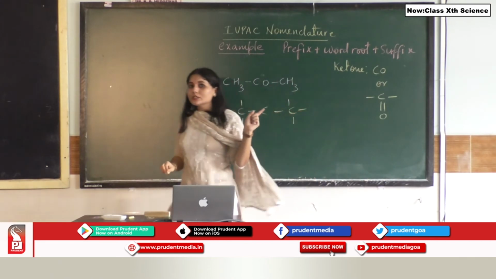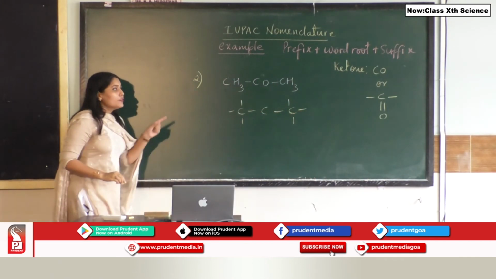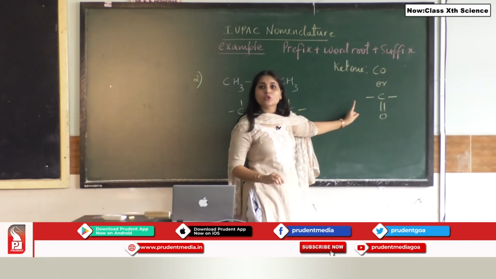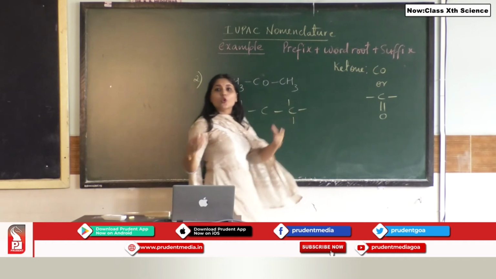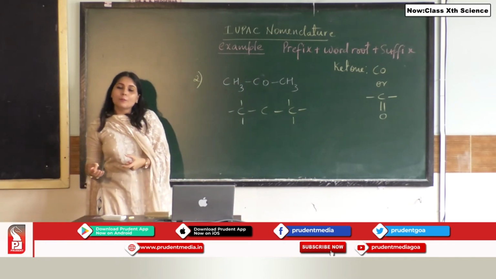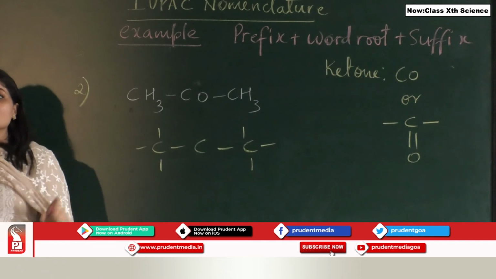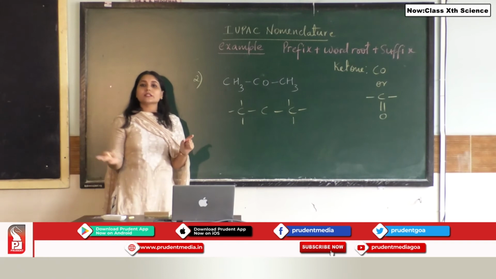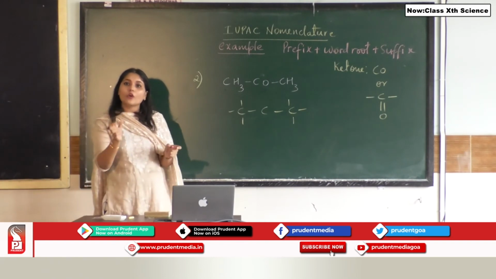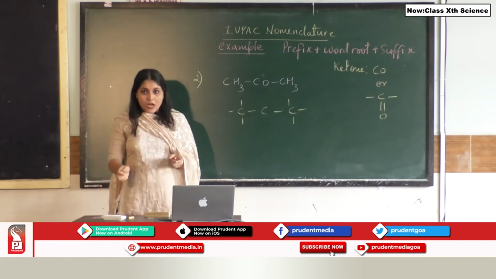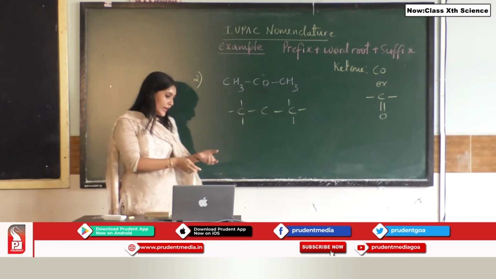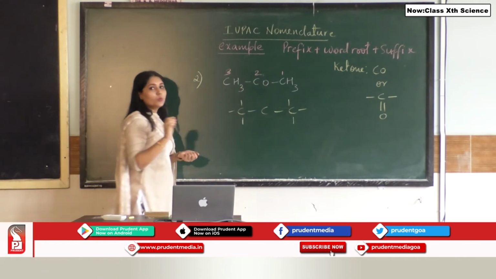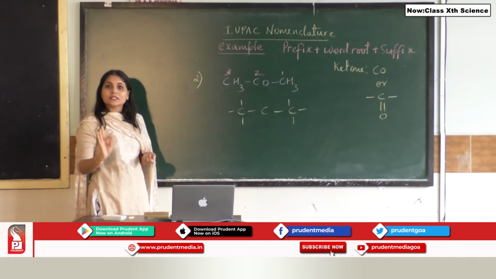Now if you look at the functional group as written, there are 2 dashes across the carbon atom. What does the dash show? The dash shows a free valency. So it is going to get bonded to carbon compounds via its free valencies and thus become stable. Now remember students, in the case of a ketone, the carbon of the ketone is considered, unlike the halo group chlorine. So we are going to start numbering the compound 1, 2 and 3. Now we know the word root is 3, that means it is prop.